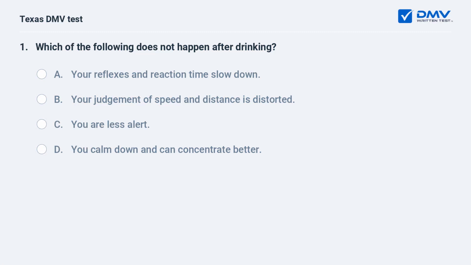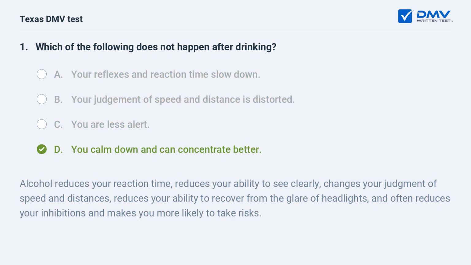Which of the following does not happen after drinking? A. Your reflexes and reaction times slow down. B. Your judgment of speed and distance is distorted. C. You are less alert. D. You calm down and can concentrate better. Alcohol reduces your reaction time, reduces your ability to see clearly, changes your judgment of speed and distances, reduces your ability to recover from the glare of headlights, and often reduces your inhibitions and makes you more likely to take risks.